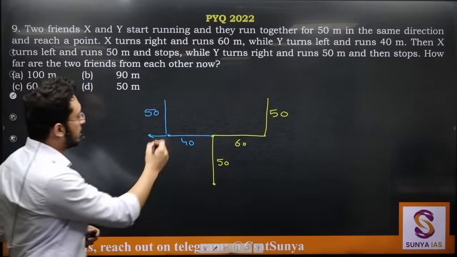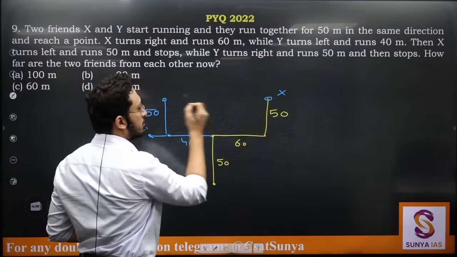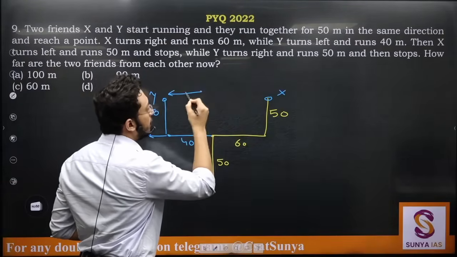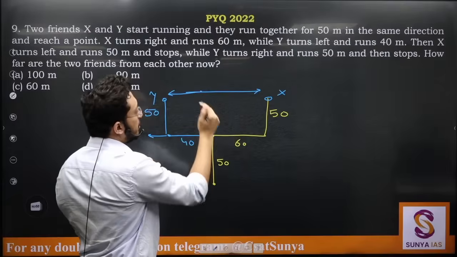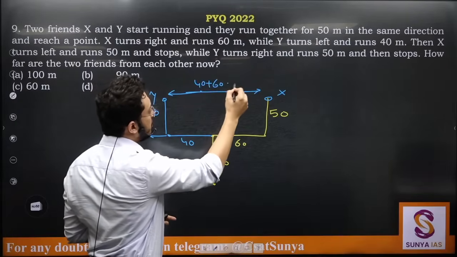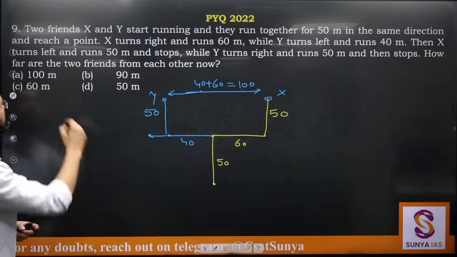How far are two friends from each other? So how far are these two friends now? This is X, this is Y. We need to find this distance. ये कितना है? कैसे निकालेंगे? We just know that this distance is 60 plus 40. So this means this is 100 meters.